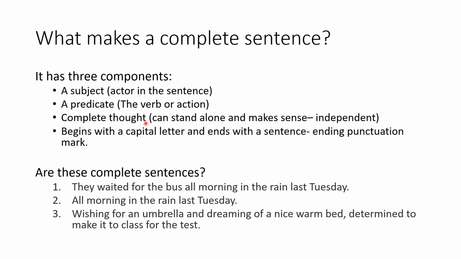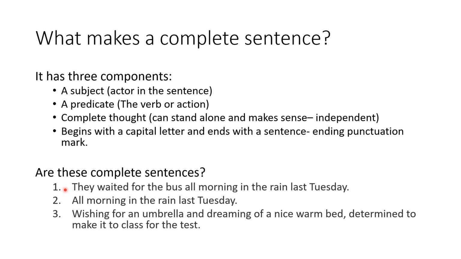Another characteristic of a complete sentence is that it begins with a capital letter and ends with a sentence ending punctuation mark, such as a period and a question mark. Now let us take a look at these groups of words. Are these complete sentences? Let us examine each. Number 1. They waited for the bus all morning in the rain last Tuesday.